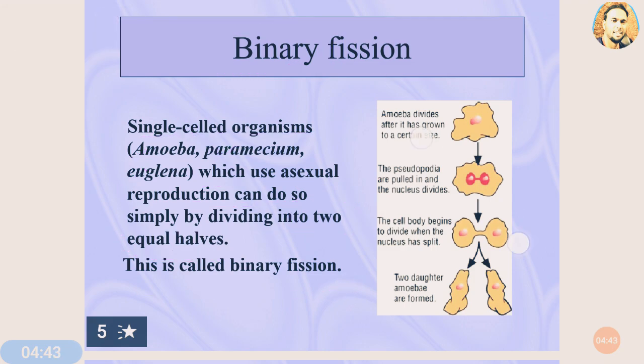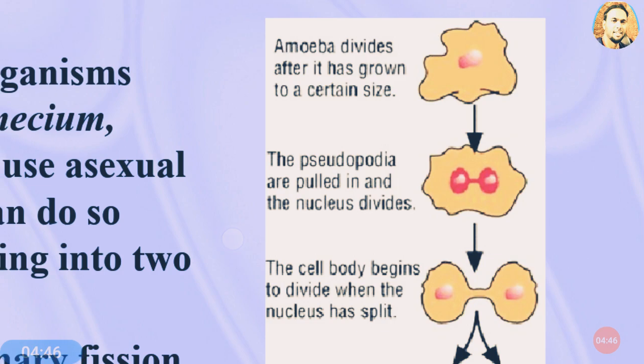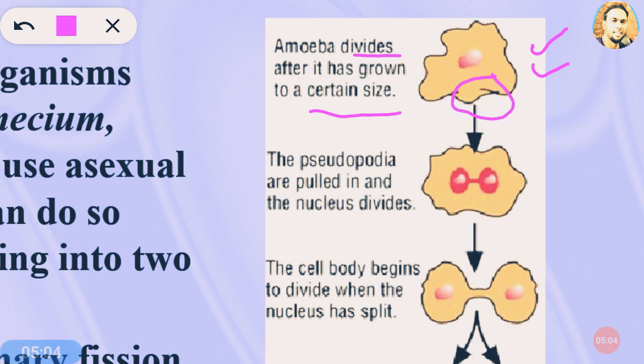So let's see it diagrammatically in the amoeba. Here you can see the body of the parent amoeba, and this amoeba is going to divide after it has grown to a certain stage. When it matures, it will go for binary fission. And what happens in binary fission? This is the pseudopodia, the false legs of the amoeba. It is pulled in, it goes inside, and the nucleus starts dividing. Here you can see there is only one nucleus in this parent amoeba, and this nucleus is now going to be divided into two parts.